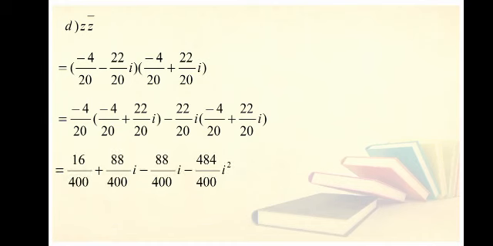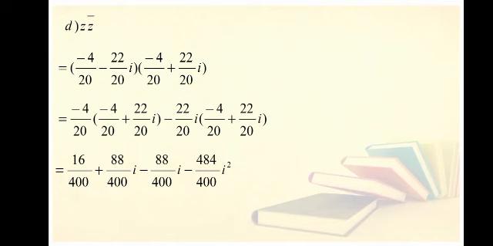Multiplying the terms, minus 4 into minus 4 will become 16 over 400, because 20 multiplied by 20 is 400. Minus 4 into 22 is 88. 20 into 20 is 400. Then minus 22 and minus 4 is 88, and 20 into 20 is 400. Now here you can see that I have arranged the terms like minus value of 88 over 400 iota is on the third place, and plus 88 over 400 iota is on the second place. You can rearrange according to your perspective.